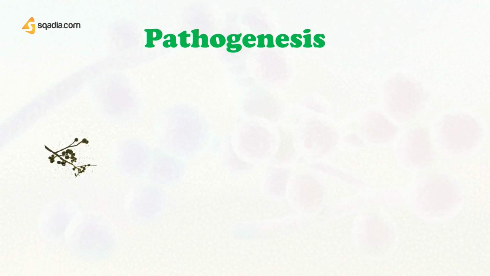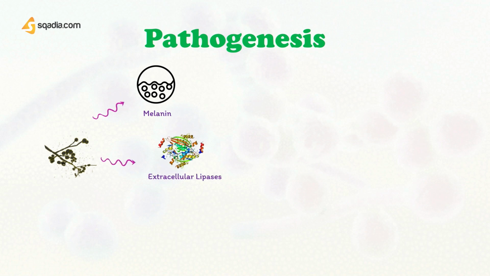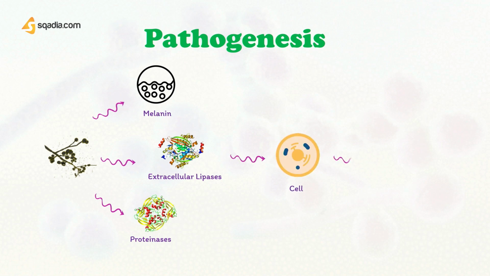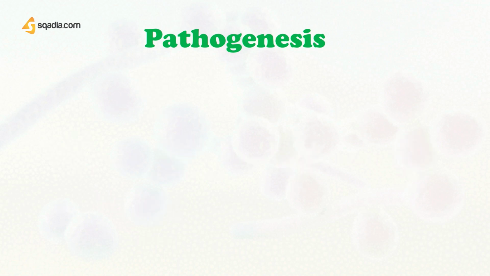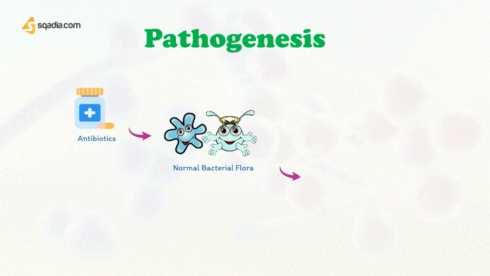These organisms possess melanin, that is a brown pigment, adhesins, and extracellular lipases and proteinases. That is why they have the capacity to invade into the cells and cause infections. An important thing to note here is that antibiotics often disturb the normal bacterial flora that provide natural resistance and protection to the body, thus leading to infections.